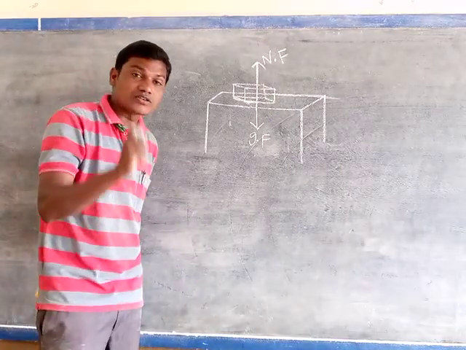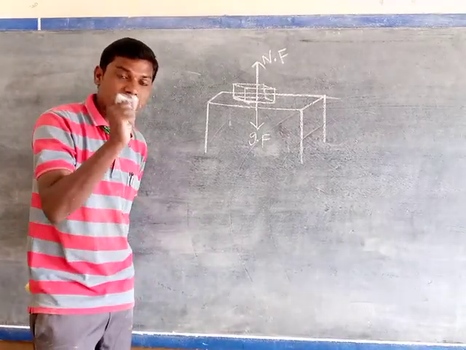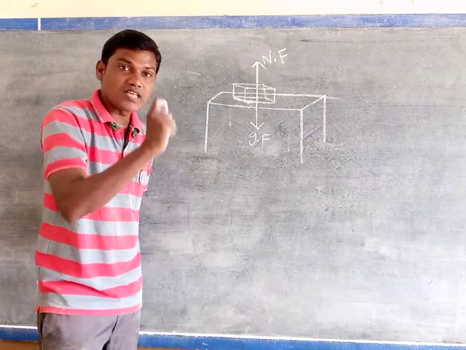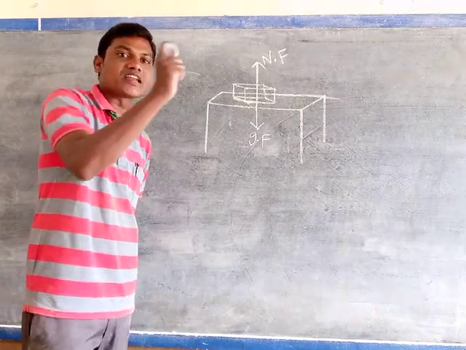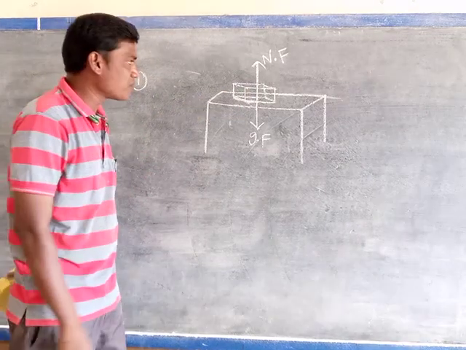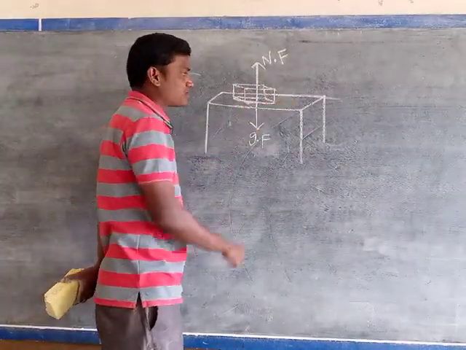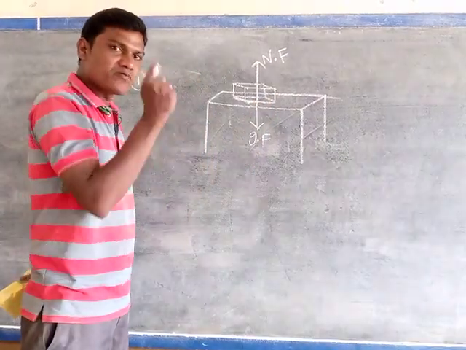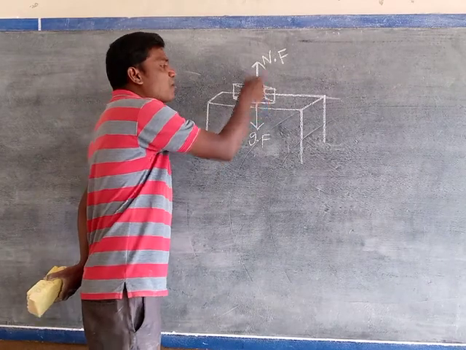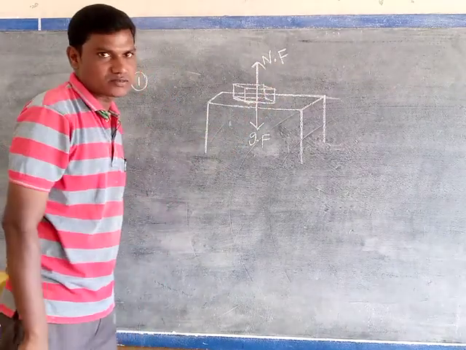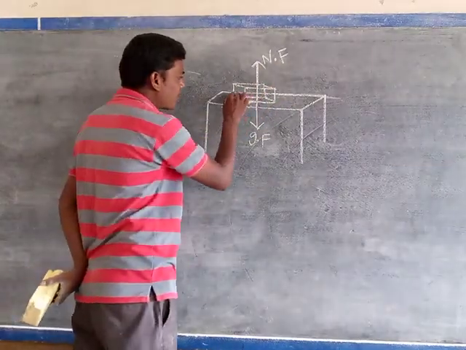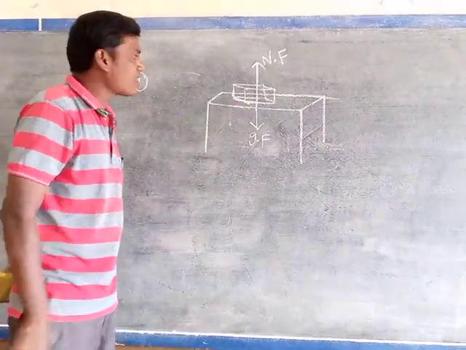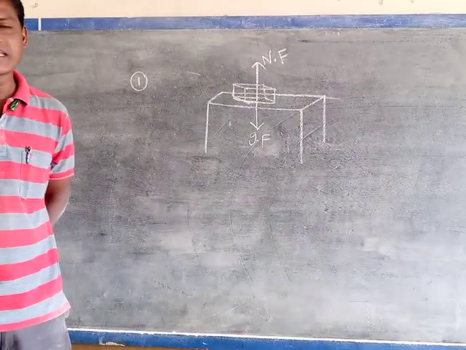Because according to the statement of frictional force, friction is a force that is always opposite to the motion of a body in relative motion. Relative motion is when the body is in motion. Frictional force always opposes the motion of a body in relative motion. But here the body is not in motion. It is in which position? Rest position. But how can we say friction is present here?